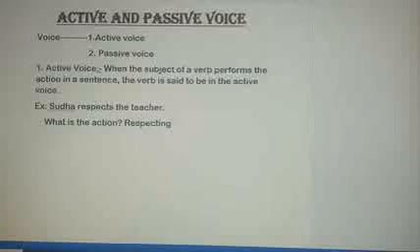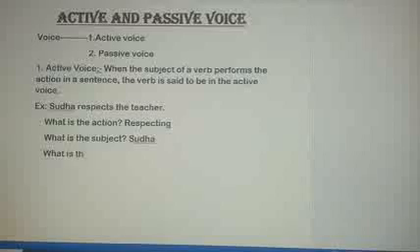My next question is, what is the subject? Of course, you will answer none other than Sudha. And my next question is, what is the object?